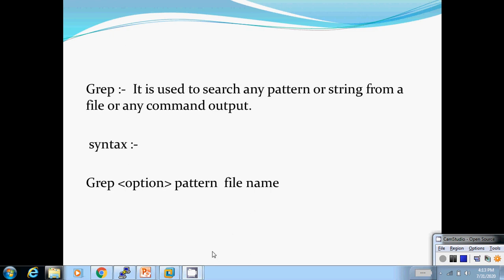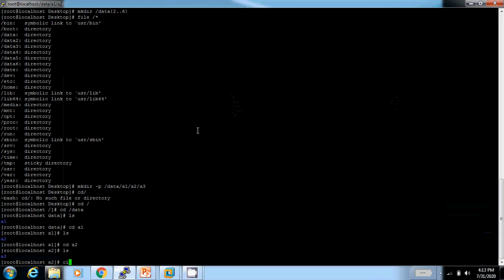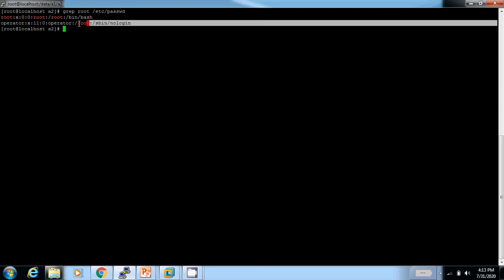Now I will take an example. Suppose I want to search root in the etc password file. There are two lines in which the root keyword is mentioned. This is my output.